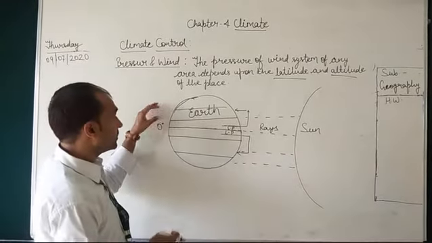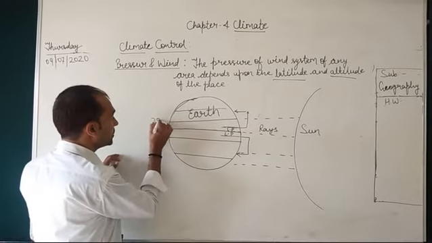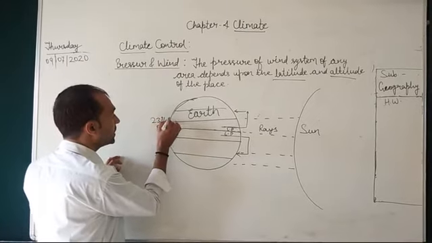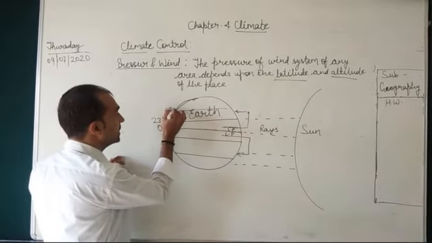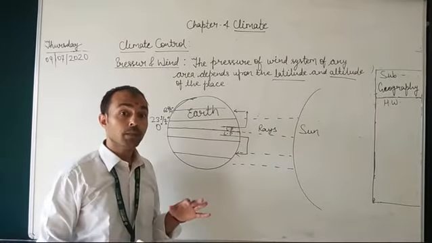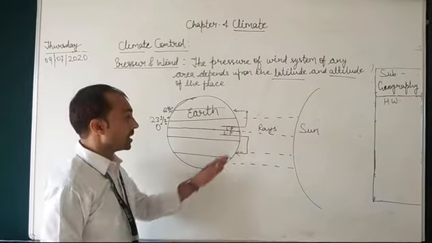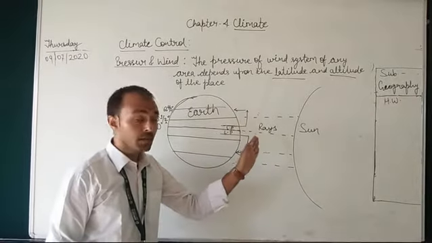Then towards the north, from 23 and a half degrees north to 66 and a half degrees north, in the northern hemisphere, there is the temperate zone because the sun rays reach that zone in a slanting manner.